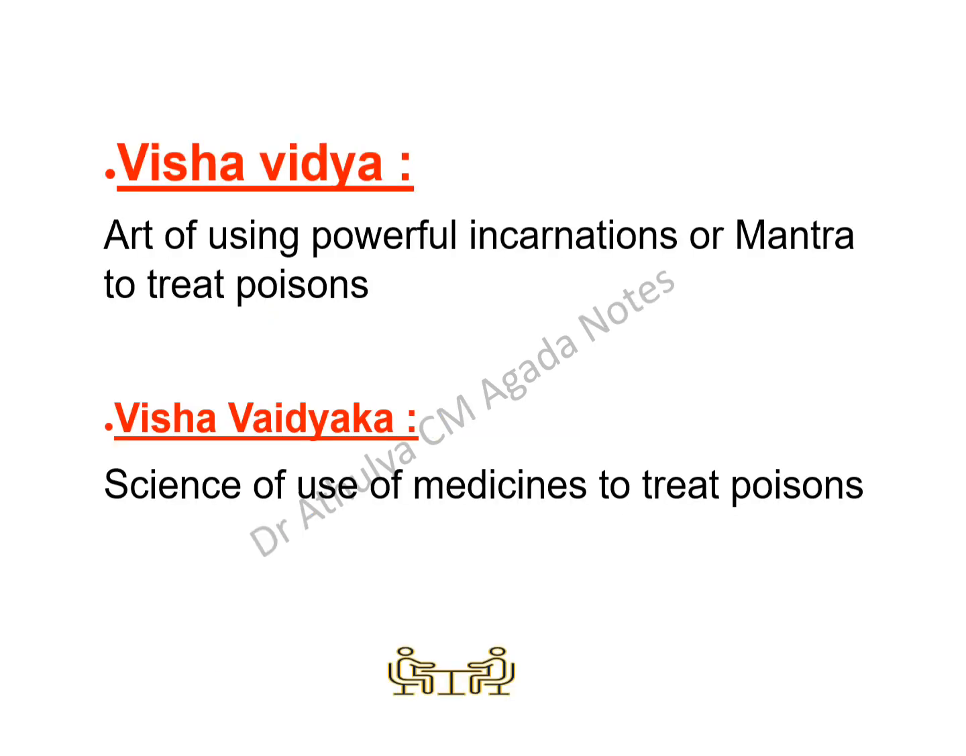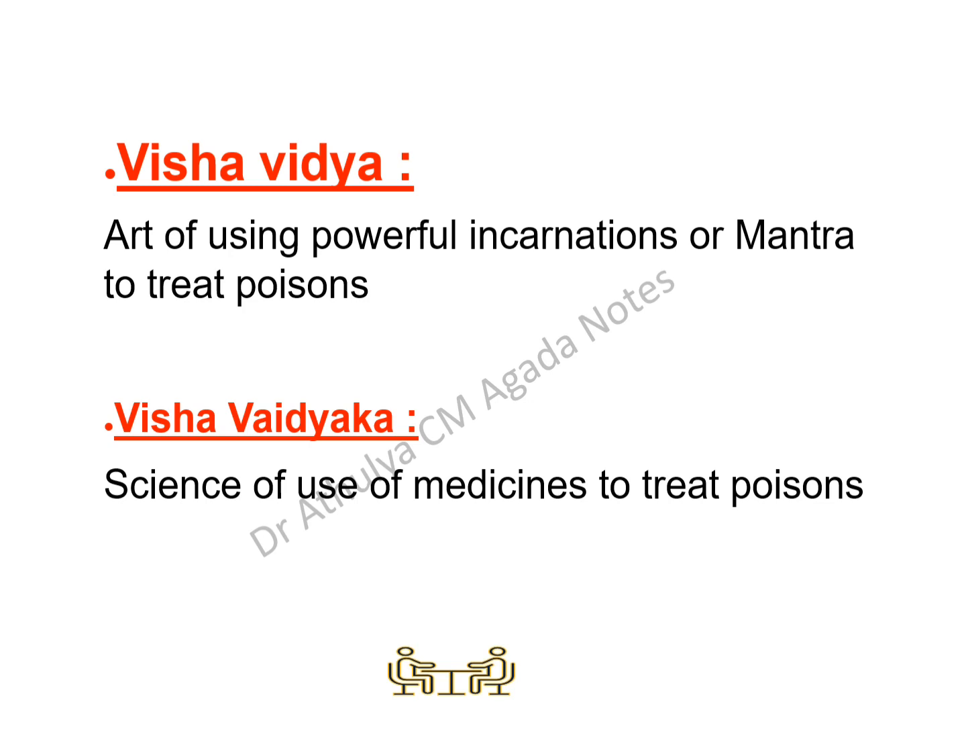Next, in the Kerala Visha Chikitsa Granthas, there are two terms which come in relation to Visha Chikitsa: Visha Vidya and Visha Vaidyaka. Visha Vidya is mentioned as the art of using powerful incantations or mantras to treat poisons, the mantra chikitsa which was used in ancient times for the treatment of poisoning. Visha Vaidyaka means the science of the use of medicines to treat poison, which we are using now.